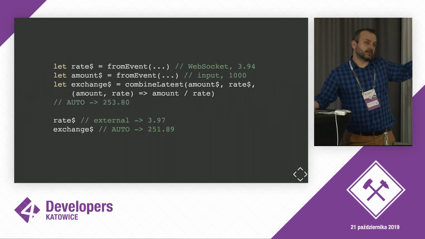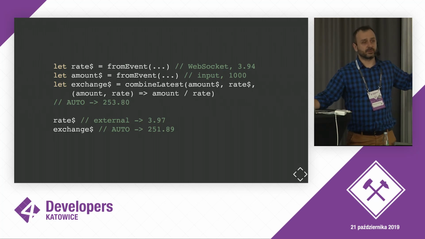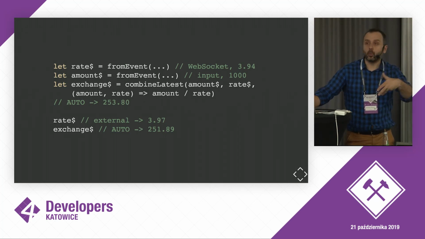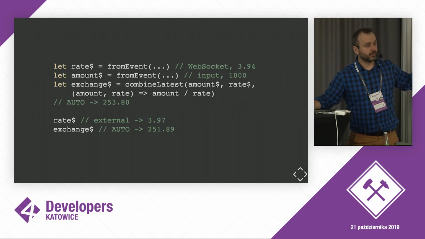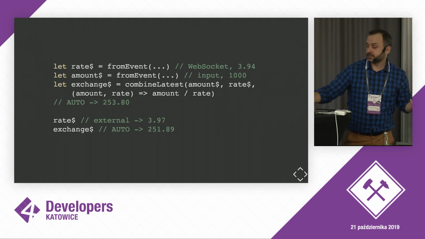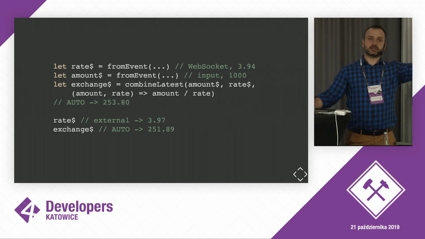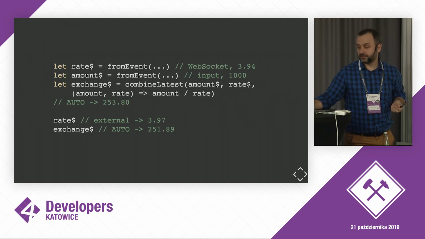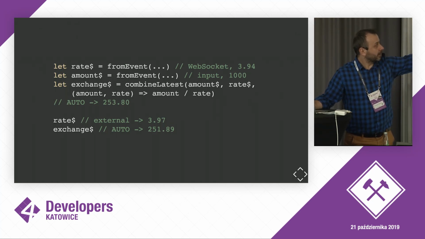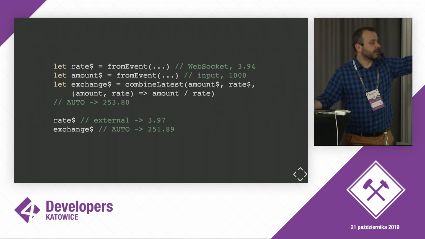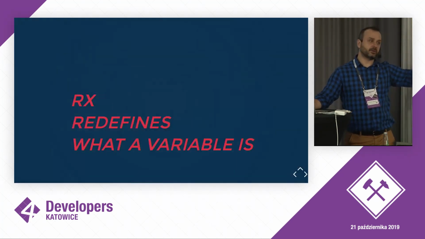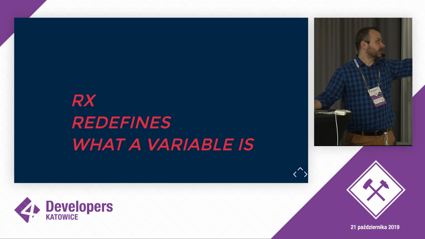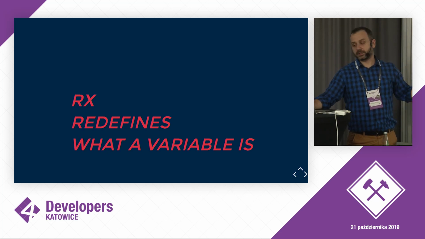Now, one of the costs of Rx is that we have over 100 different operators, which is quite a significant overhead for a developer to keep track of. CombineLatest is one of the most important and frequently used ones. It basically says: give me the most recent value of stream A and the most recent value of stream B, and so on and so forth. And once you have them, we inject a function, amount and rate, and re-evaluate the function whenever any of the pieces change. So whenever rate changes to 3.97, whatever, then exchange would automatically update.